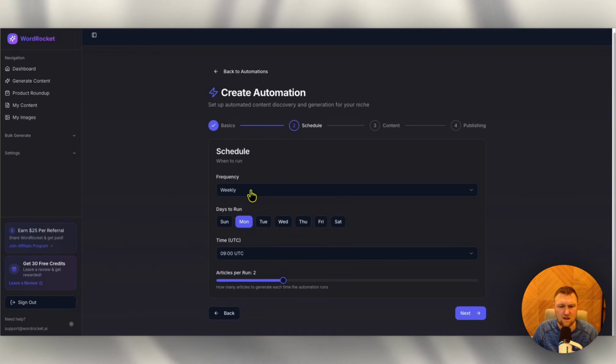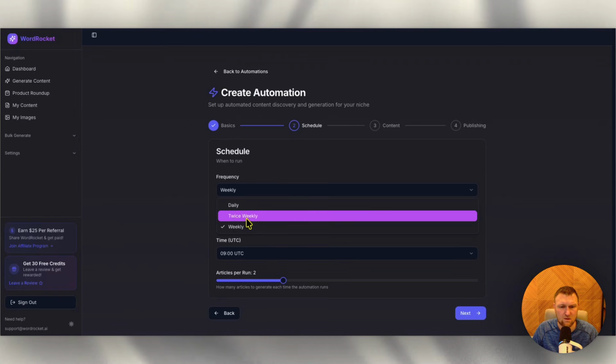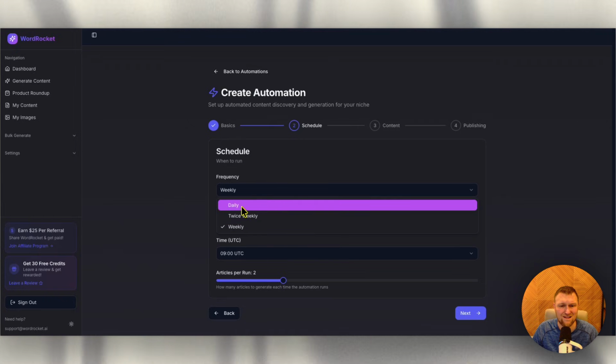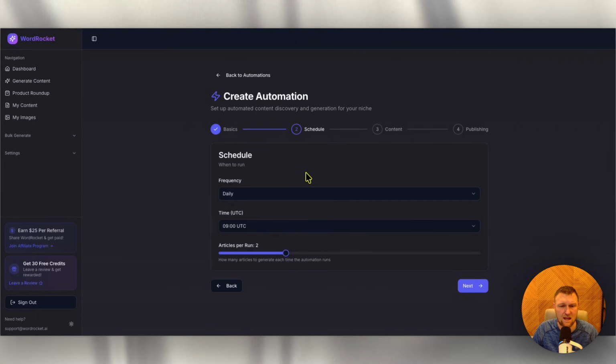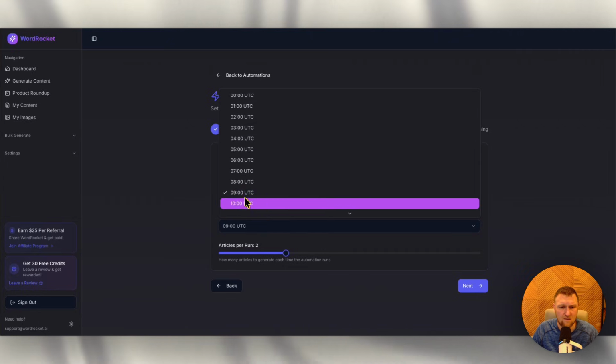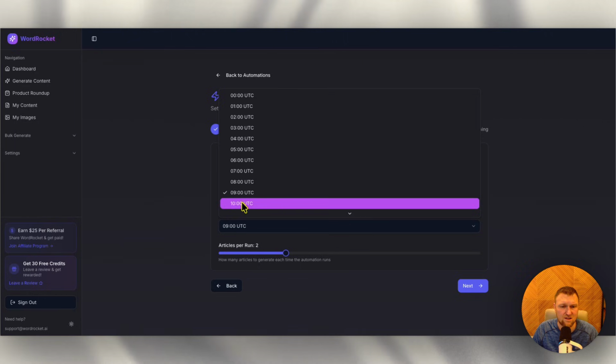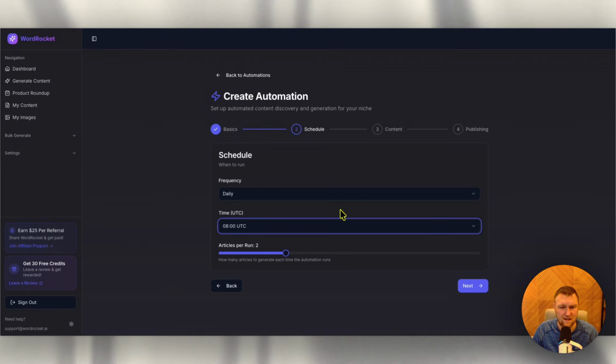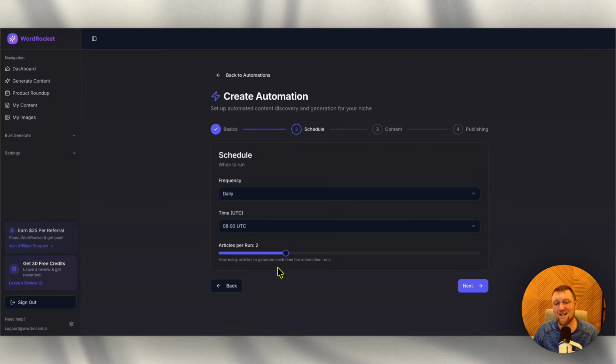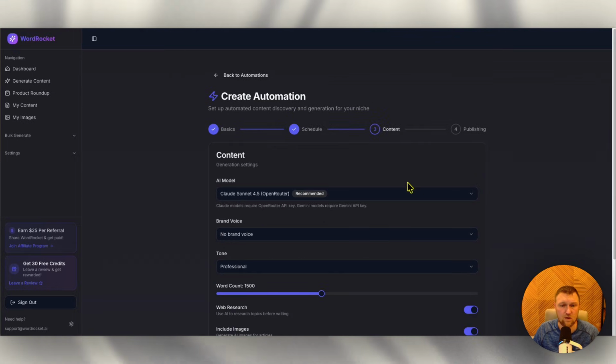I'm going to go like this, and then we can go with weekly, twice weekly or daily. So let's just go with daily for now. Let's go with what time do we want right here. We'll just stick with that. That's fine. Actually, you know what? I want to change that to something that's different. We'll go with 8 right there. And then articles per run. So how many articles to generate each time the automation runs? I only want it to generate 1 article. Then we're going to go next.